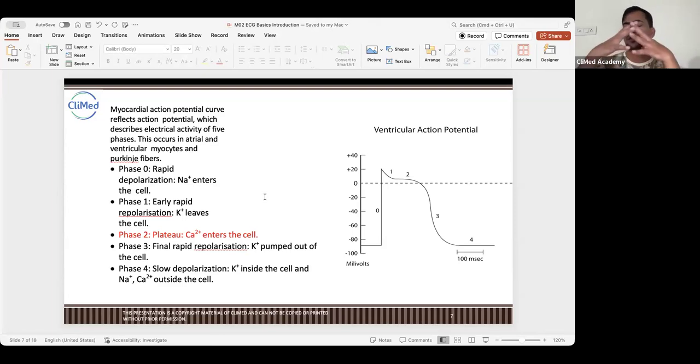12 lead ECG. Okay, tell me, where did you see ECG mostly? How many of you have seen ECG or seen it happening on someone? Where did you see the ECG? How many types? Resting ECG? That's what I did not ask. I asked based on, okay, fine. A resting ECG, okay, when the person is resting. 12 lead ECG, anyone else? Especially in the emergency room, what ECG did you see? 12 lead ECG?